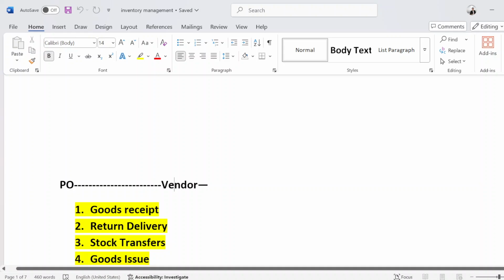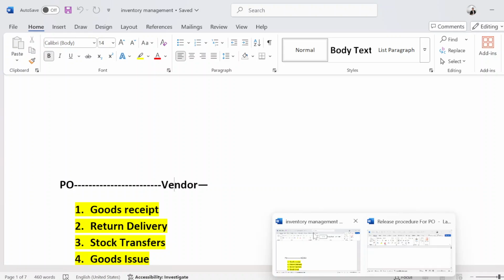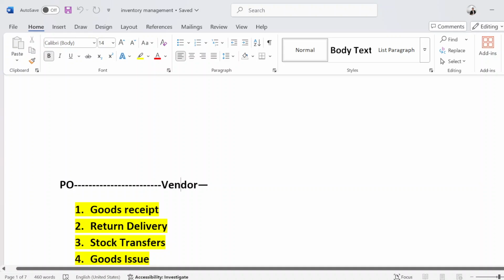We are using two terminologies here: inbound truck and outbound truck. An inbound truck takes goods or material into our company's premises from vendors. An outbound truck we usually use for sales activity, like when we are selling something and sending it to our customer. So once we create a PO, we send it to the vendor.